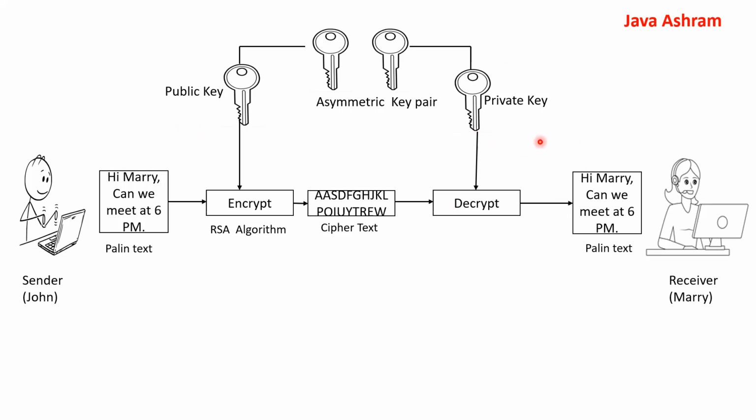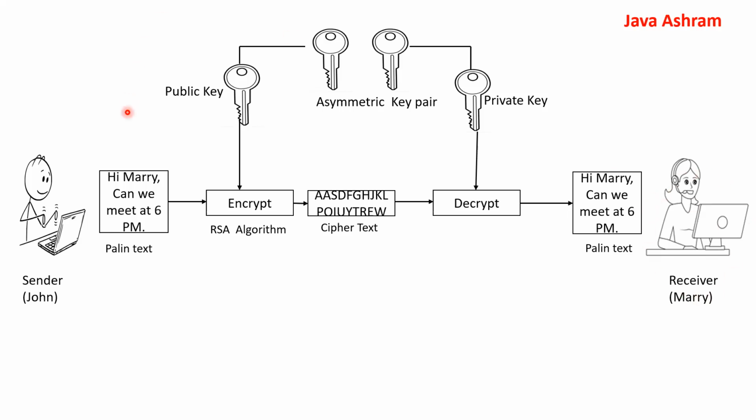The private key will always be with Mary, and she will send the public key over mail, or broadcast it to any other person. She can put it on a website, or she can have another person hand over this public key to anyone. So let the whole world know the public key of whoever wants to send the message. The private key will always be safe with the receiver.